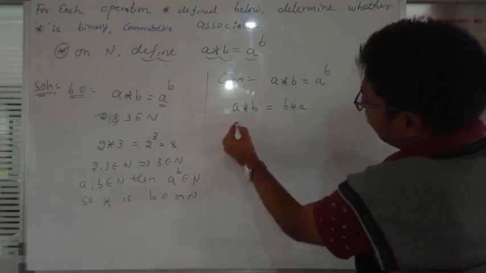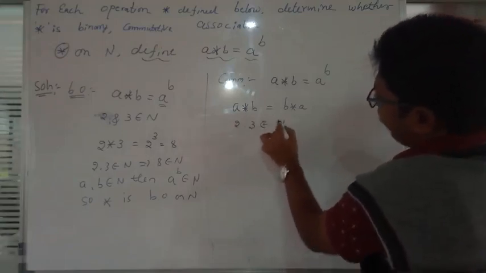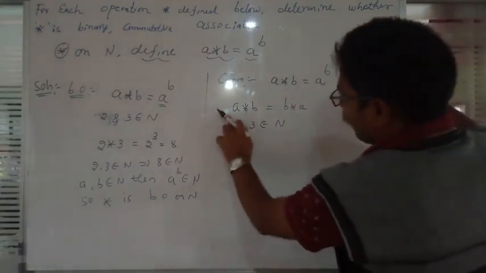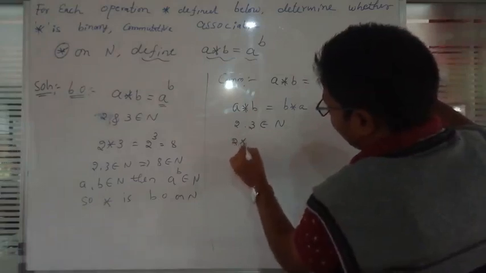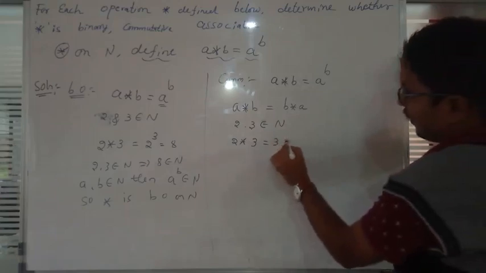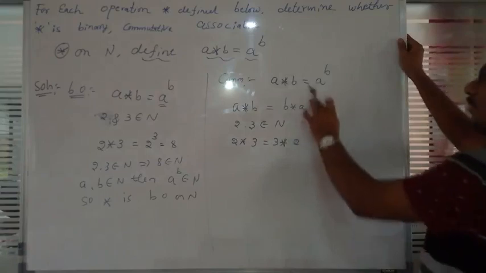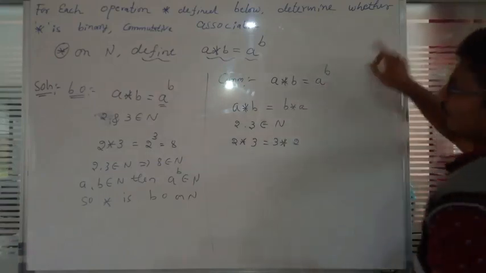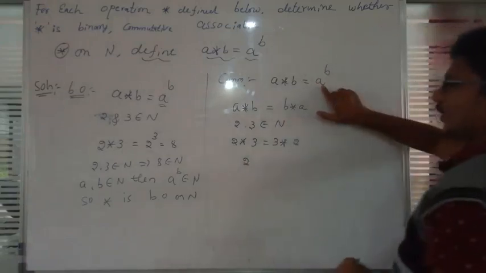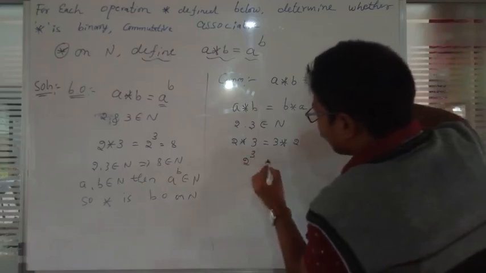Now let us take two numbers, 2 and 3, which belong to the natural numbers. Fill these two numbers in the placement of a and b. In the placement of b we keep 3, in the placement of a we keep 2. So what is a star b? a star b is equal to a raised to b. In the placement of a, what is there? a is there, so we write a first. And after that, in the upper side, 3 is there.